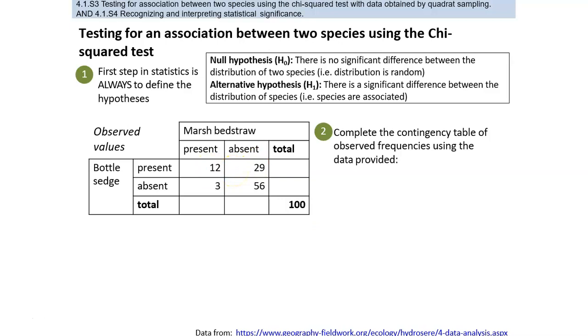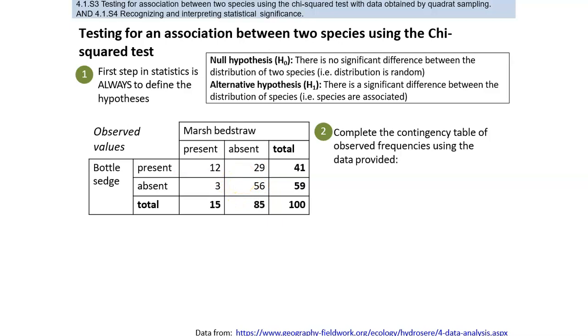Once we fill the table, you will see that we found 12 quadrats where both marsh and bottle sedge were present. And in 29 quadrats, marsh was absent, but bottle sedge was present. And in 3 quadrats, marsh was present, but bottle sedge was absent. And in 56, both were absent. So this is the way that you fill the table.